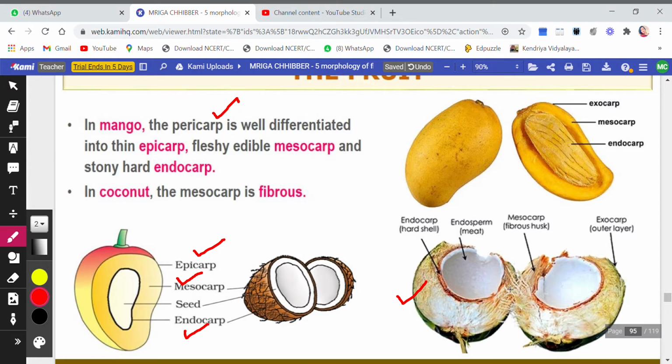And inside, what you call coconut malai and water, that is called endosperm. They also call it as meat. So the malai part is called endosperm, and the liquid, the coconut water, is also endosperm. There are two types of endosperm. We will be doing all this in class 12.